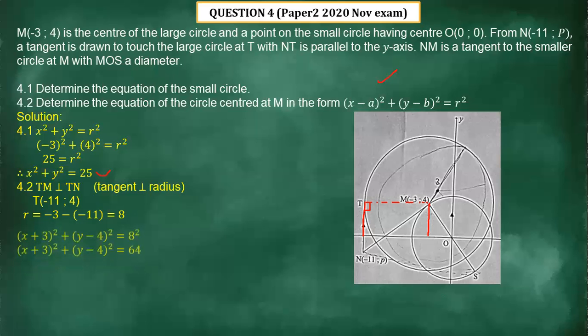So since we have the radius, we just substitute the values. The value of a is negative 3, so here it is going to be plus 3. And the value of b is 4, so it is going to be minus 4 here. Then we substitute the value of r, which is 8 squared. Then the equation gives us this, which is 64.